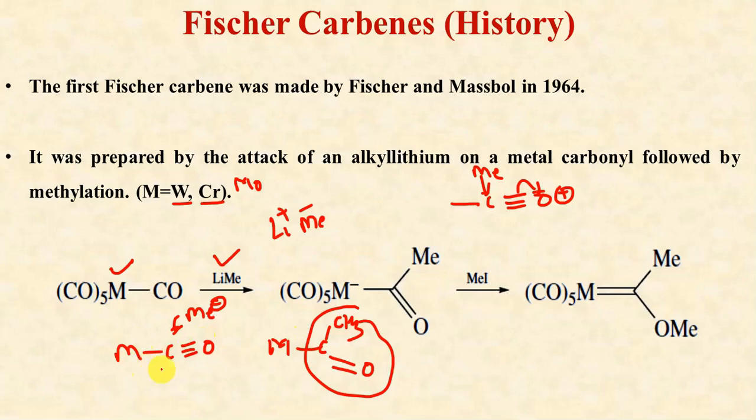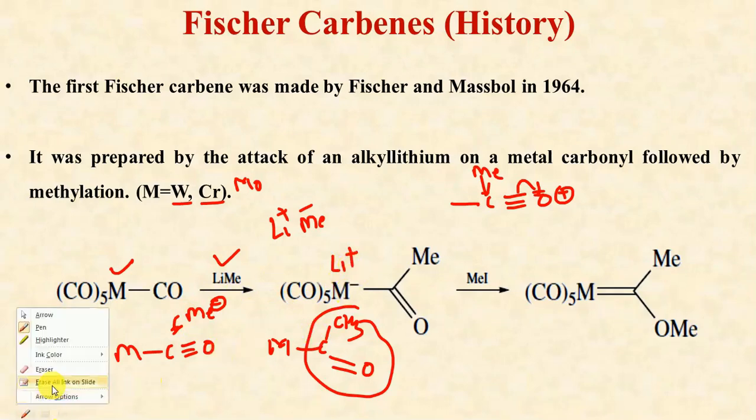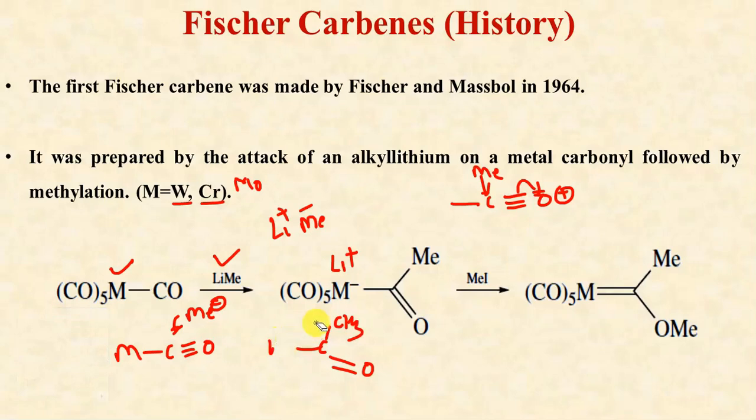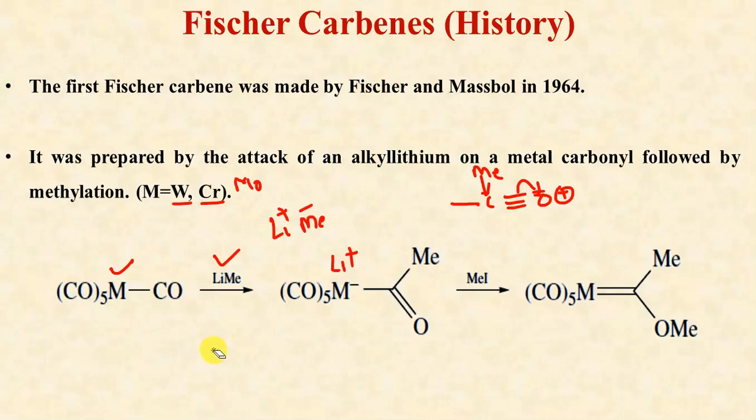Because of the formation of the acyl group and the bond being cleaved, we have a net negative charge, because Me negative is attached here. We can write Li positive at this position. So in this way we get this substitution attack of a methyl anion on the bonded carbonyl.